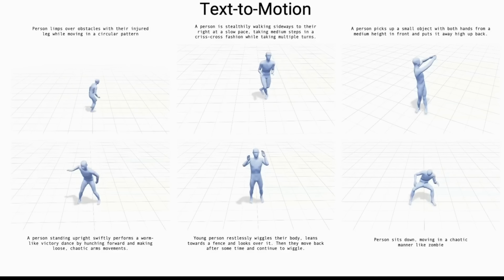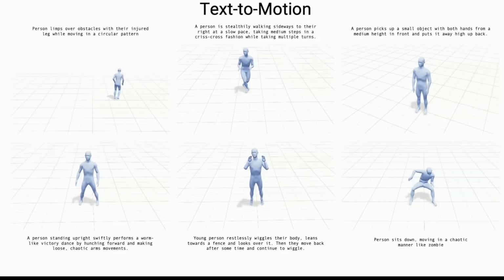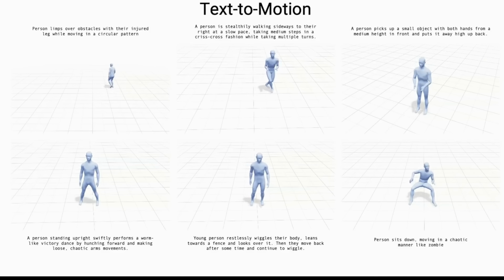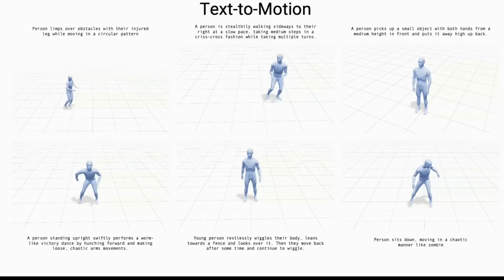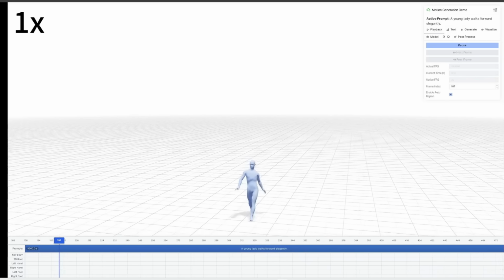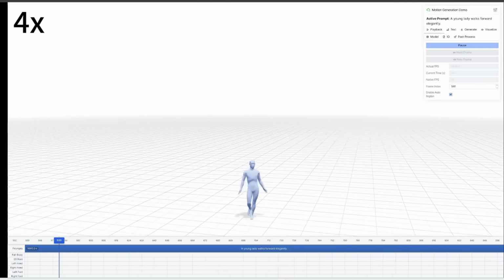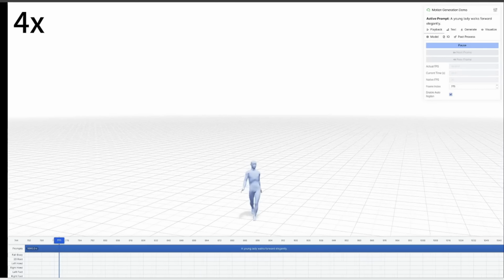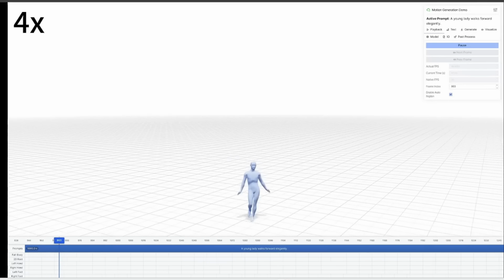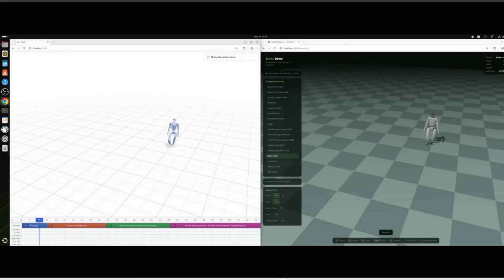And the cool thing is this responds in real time. You can include some pretty specific details in your prompt and it's still able to understand and handle all these movements. Plus, you can keep streaming this for a long time. In fact, they say that you can stream this potentially forever, so this is like infinite streaming. It can keep generating the animation until you press stop. Now, instead of just generating a human animation like this, you can also use this to control a humanoid robot, specifically the Unitree G1 in this simulation as well. So this can be useful for games, animations, virtual characters, and of course, training robots.